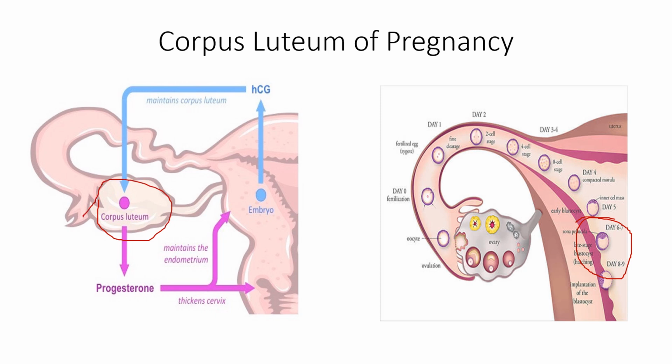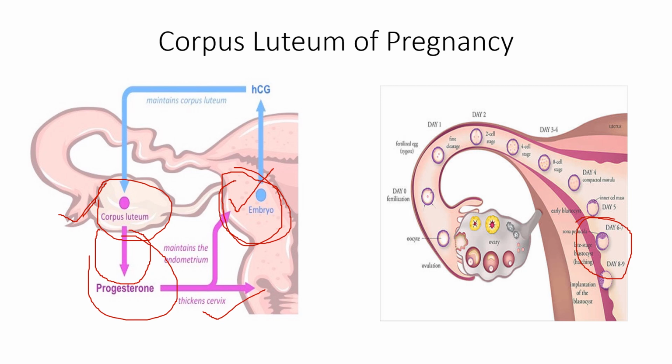Now what is the role of this corpus luteum? It will act as a major source of progesterone. Why is this progesterone required? This progesterone will help to maintain the embryo. It will create some changes in the cervix so that the embryo can be maintained.